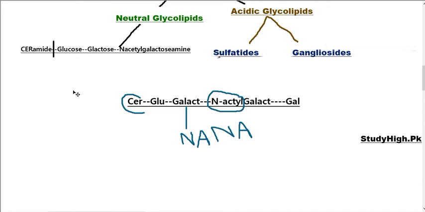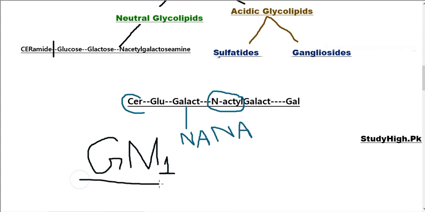First of all, it is a ganglioside because it consists of N-acetyl neuraminic acid. We will write G because it is a ganglioside. So according to nomenclature, first you will write G. The second part is how many N-acetyl neuraminic acids are present in this compound. Total 1, so mono, GM. And the number, given on the basis of the chromatography technique, because we cannot perform it here, is 1. This is GM1 ganglioside. This is the ganglioside which can also act as a receptor for cholera toxin.